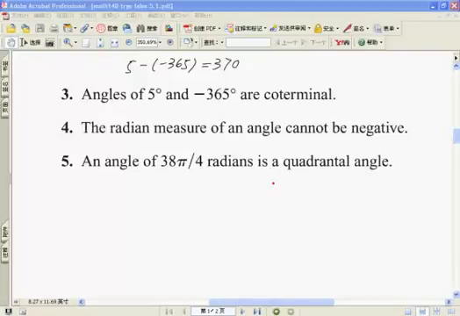So anyway, it's the integral multiple of 90 degrees, or say the integral multiple of half pi, right? Is this an integral multiple of half pi?